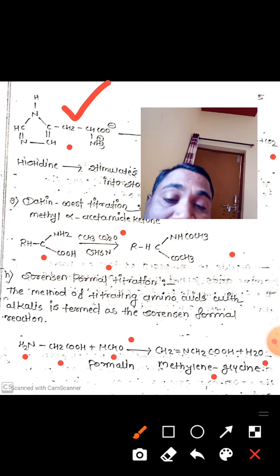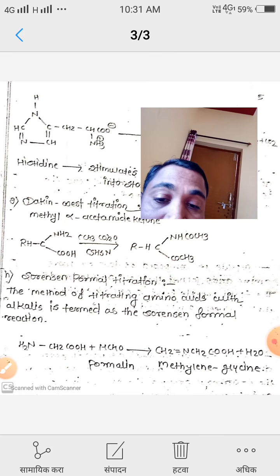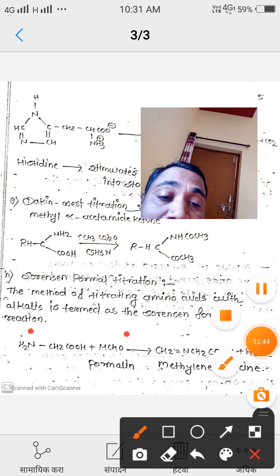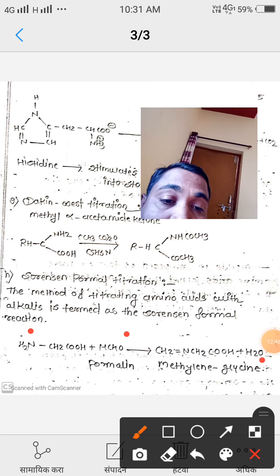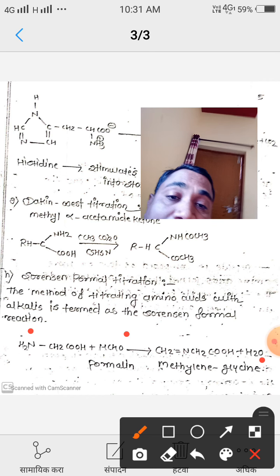The H2 of NH2 and the oxygen atom of formaldehyde combine to give water, and the remaining structure is CH2=N-CH2COOH. This compound is called methylene glycine.